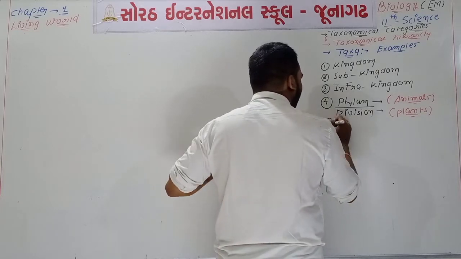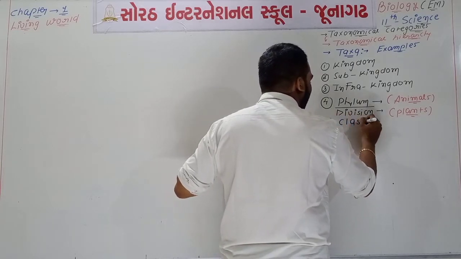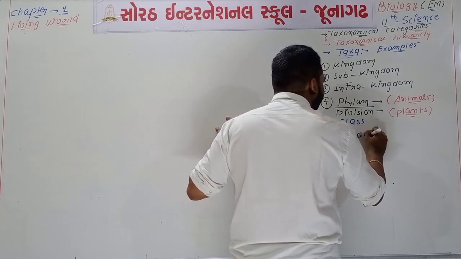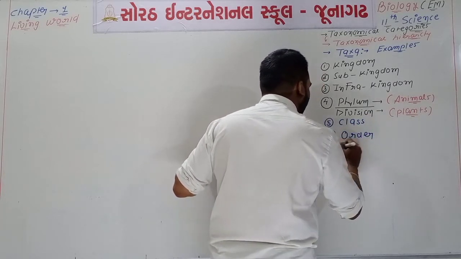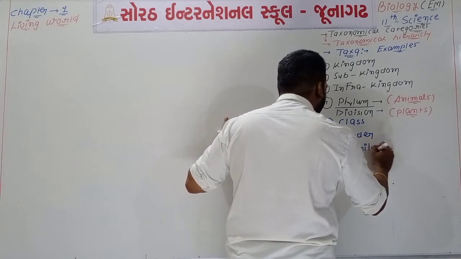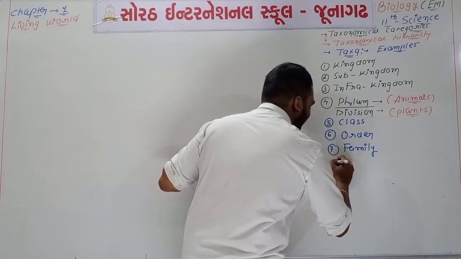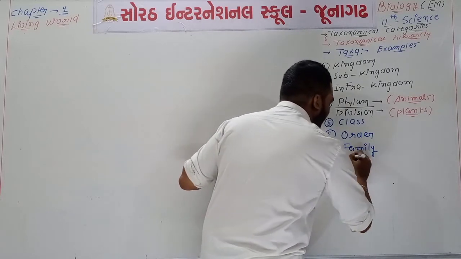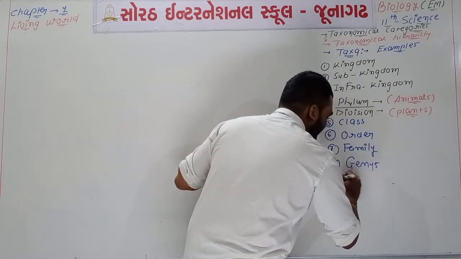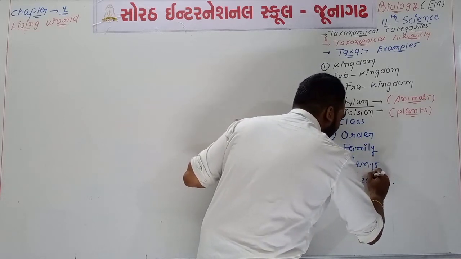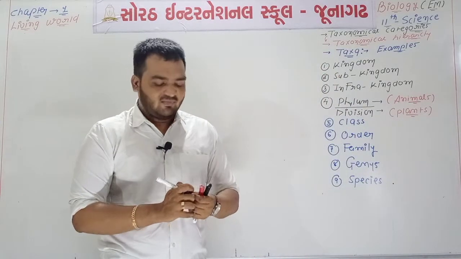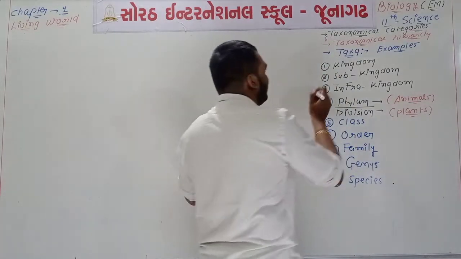Then example number 5 is about the class. Example number 6 is about the order. Example number 7 is about the family. Then example number 8 is about the genus. Example number 9 is about the species. So you are going to remember all these names in this sequence.